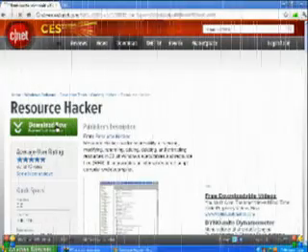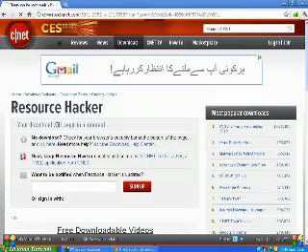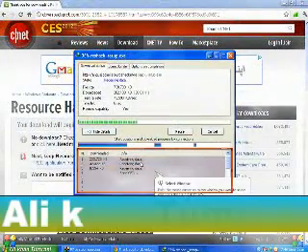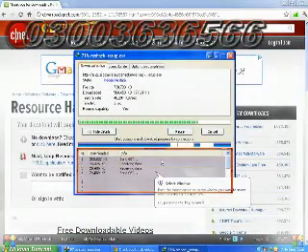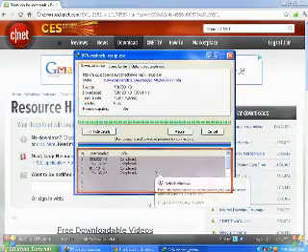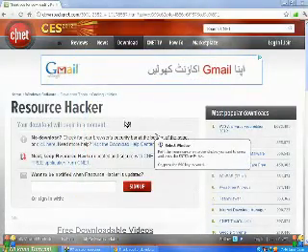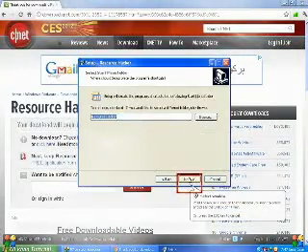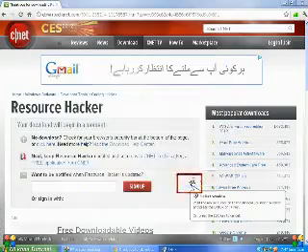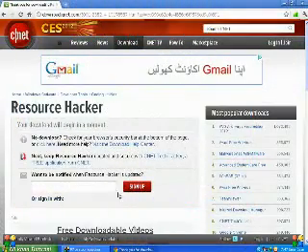Download it, then install it on your computer. That is simple to download, but you have to be careful.